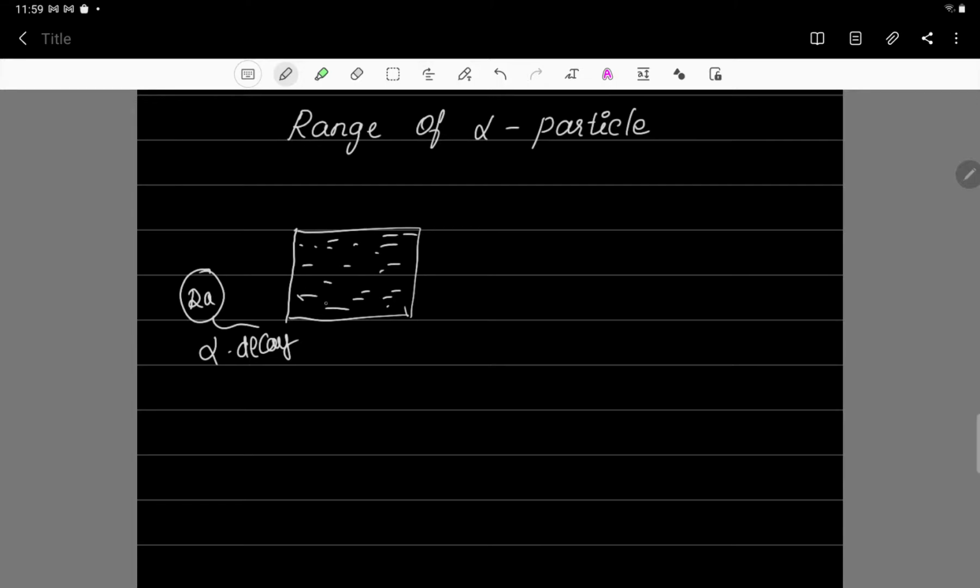What happens? In the properties we have already discussed, alpha particle has high ionizing power. The ionization power of alpha particle is very high. So since the alpha particle enters the gas filled in a container, what happens? This alpha particle ionizes the gas. So this gas becomes ion.